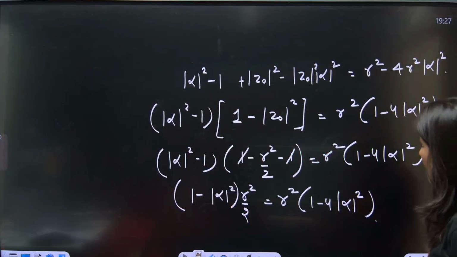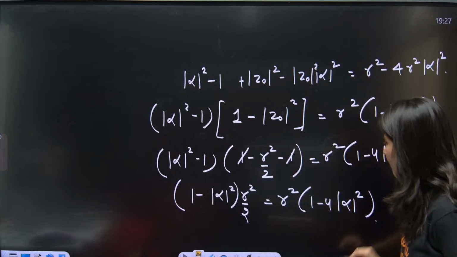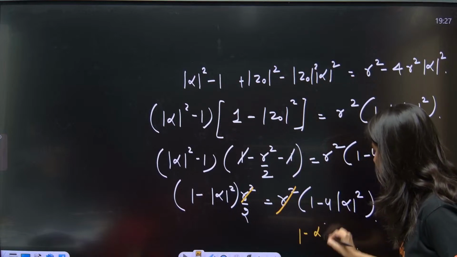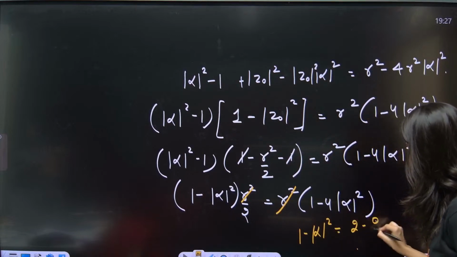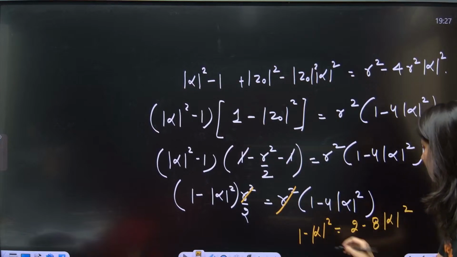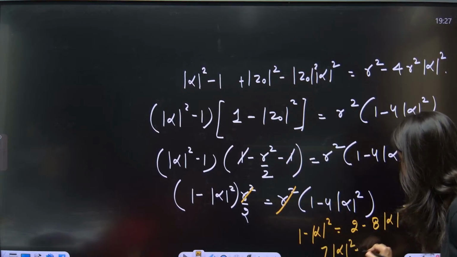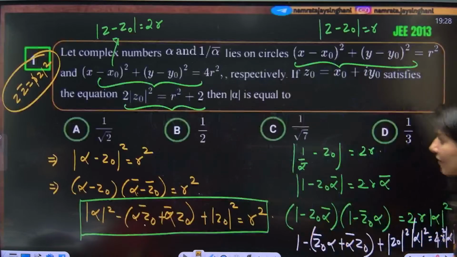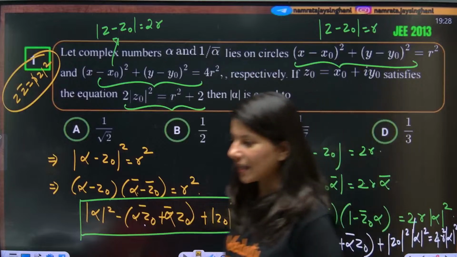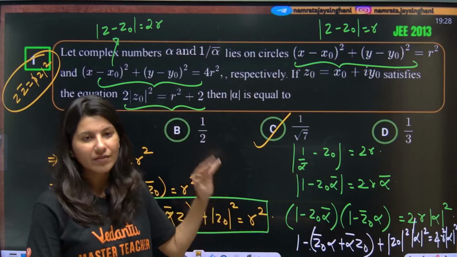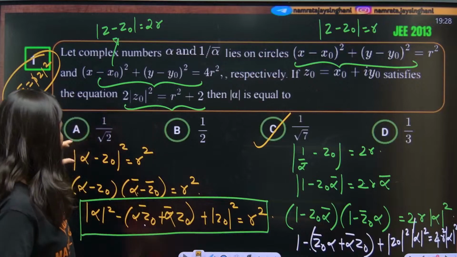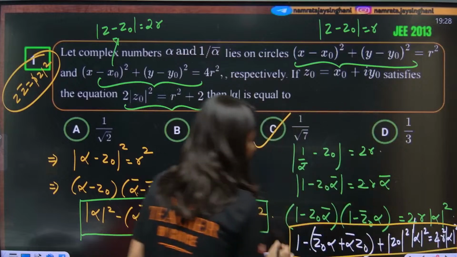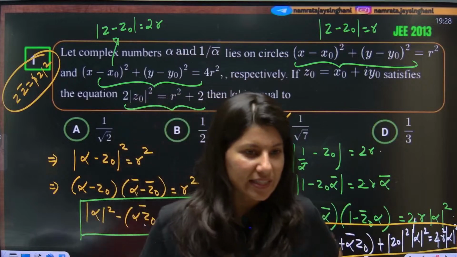I think r square is getting cancelled out, right? So what we are going to get is 1 minus alpha square is equals to 2 minus 8 alpha square. Now this is 7 mod alpha square is equals to 1. Mod alpha is nothing but 1 by root 7. Mod alpha, the way they were asking, option C is absolutely right. Okay, 1 by 1 we have just done step by step. Just multiply, just subtract these two equations. Then it is actually too many things, but basic equation solving is there.